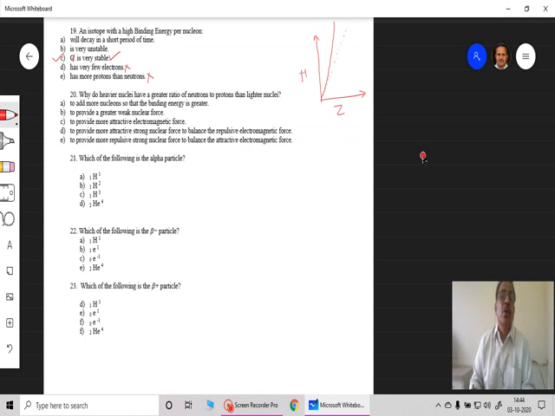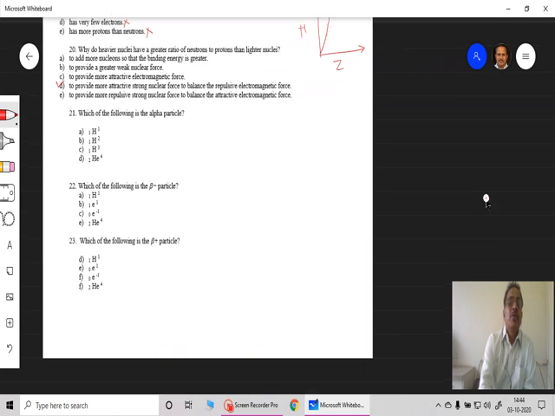Okay, so why do heavier nuclei have a greater ratio of neutrons to protons than lighter nuclei? As we said, to add more nucleons so that binding energy is greater, to provide a greater weak nuclear force, to provide a more attractive electromagnetic force, to provide a more attractive strong nuclear force, to balance the repulsive electromagnetic force between protons. So this option D is the maximum correct answer as we have shown in this case. So there is no need to read option E.